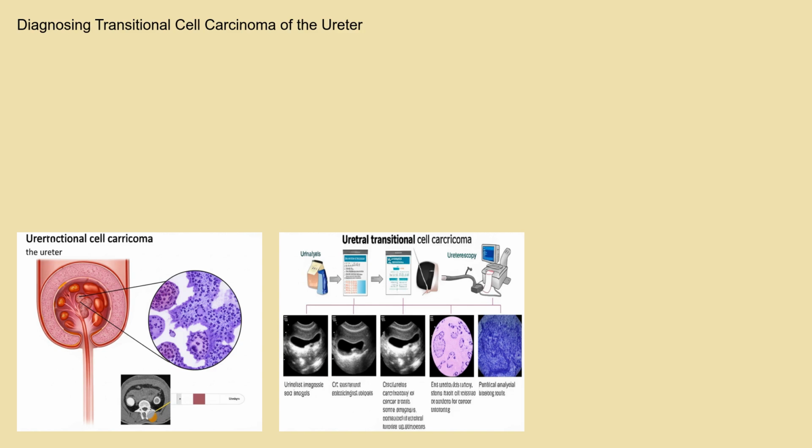The diagnostic process typically begins with a thorough medical history and physical examination. Urinalysis is performed to detect blood or abnormal cells in the urine. Imaging studies, such as a CT urogram or intravenous pyelogram (IVP), are crucial for visualizing the ureter and identifying any abnormalities. Ureteroscopy, a procedure involving the insertion of a thin, flexible tube with a camera into the ureter, allows direct visualization of the lining and the ability to take biopsies of suspicious areas. Biopsy samples are then examined under a microscope to confirm the presence of cancer cells and determine the grade and stage of the tumor.